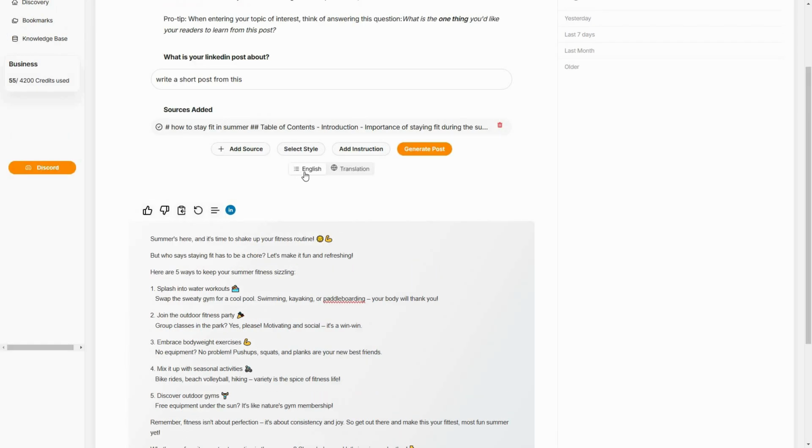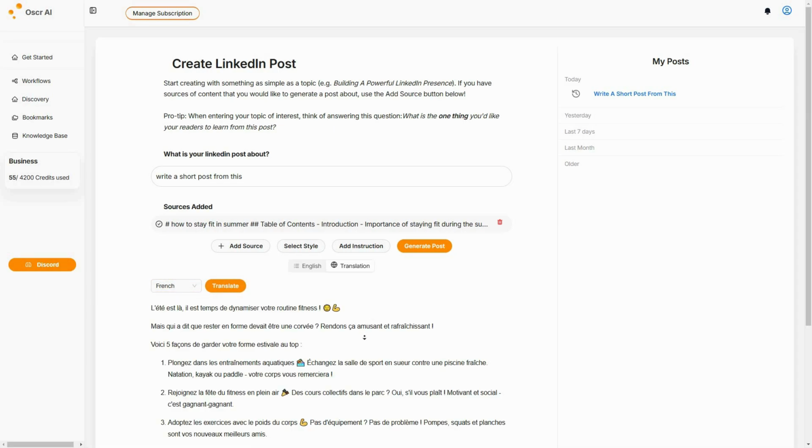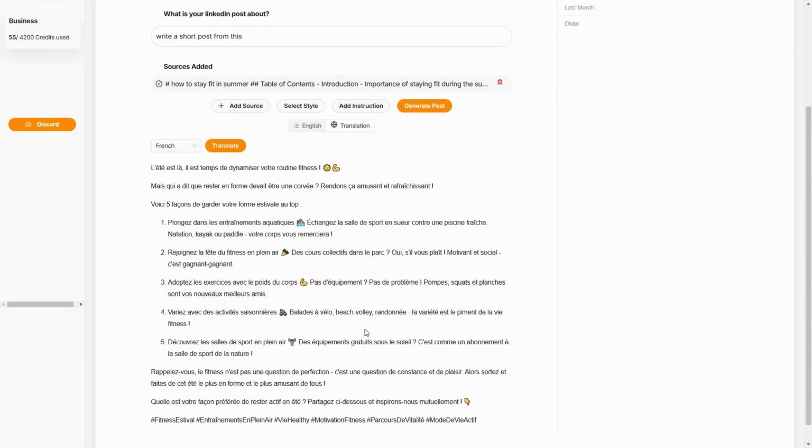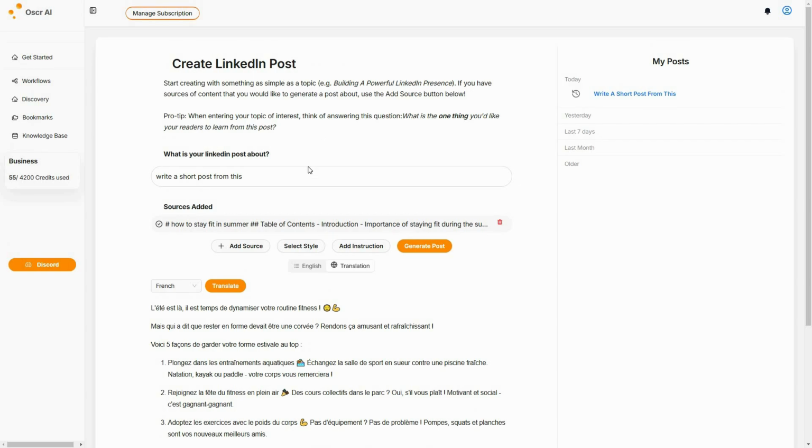But this is currently set to English. This post is in English, but I can also translate it to some other language. For example, I want to translate it to French, so I'm just going to click on translate. And as you can see how fast it is, now we have got a very good post. The post that I just generated, but now it is in French. If your audience speaks any language other than English, you can also provide very good content for them just by translating it. So this is basically how the LinkedIn post features are going to work. You can write what your LinkedIn post is about on here.